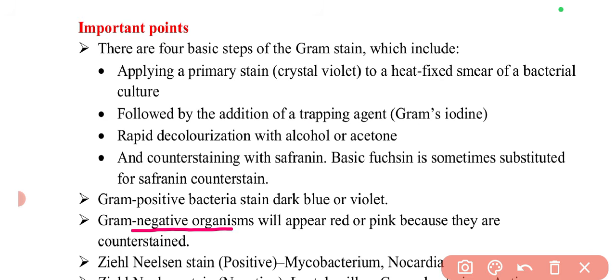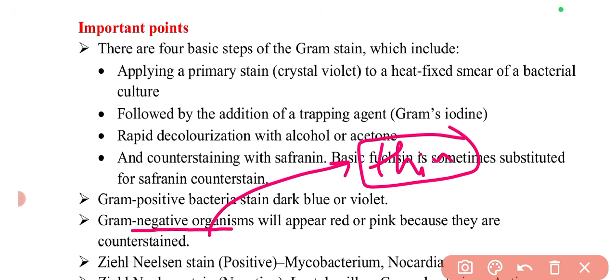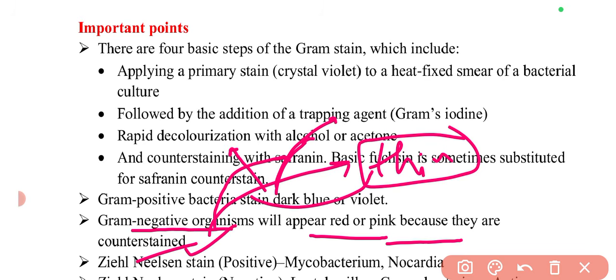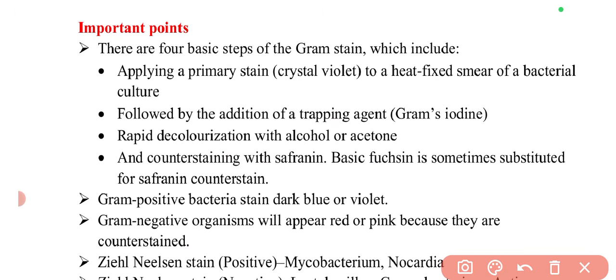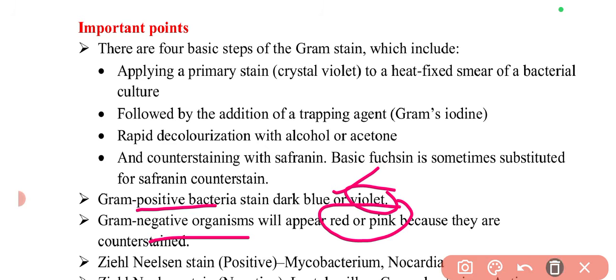If there is gram negative bacteria, the membrane in gram negative bacteria is thin. So due to this thin membrane, the decolorization is easily done with the alcohol, and the counter stain will give its color to the gram-negative bacteria. That's why it will appear red or pink, because they are counter stained. So these are important things. Basically here you need to remember the color most importantly. Gram positive, blue or violet color, mostly violet. Gram negative bacteria will have red or pink color.